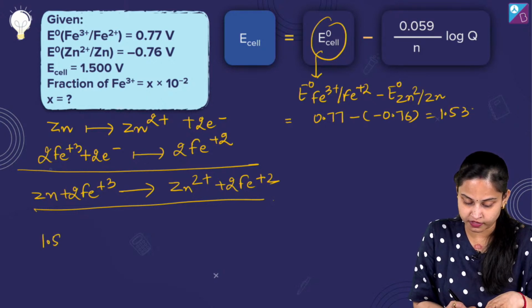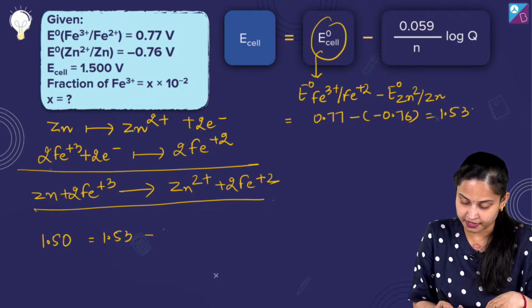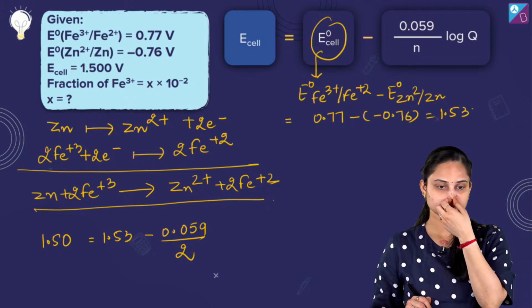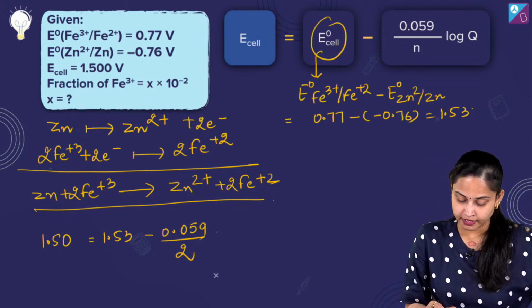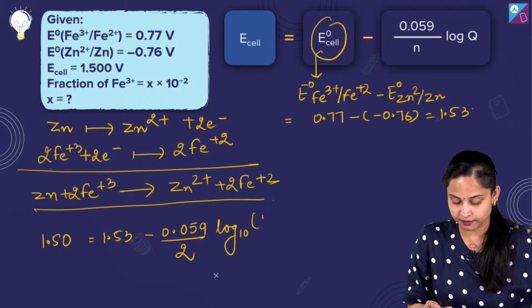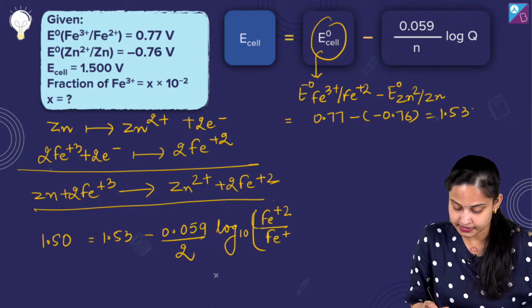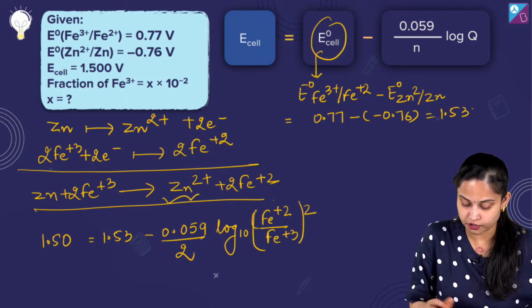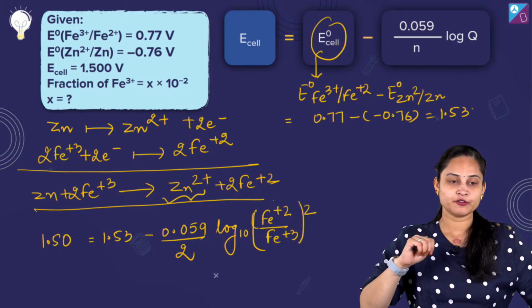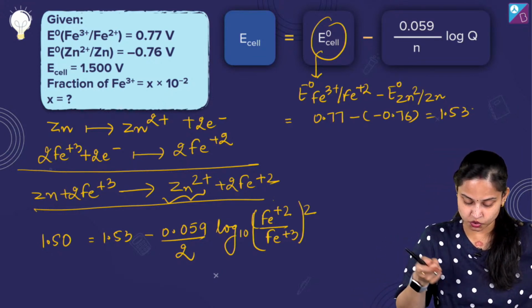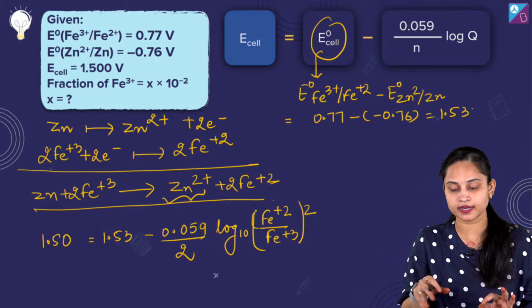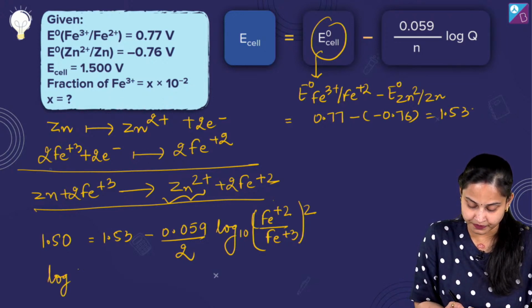It's 1.5 given to us, okay, which is equals to 1.53 minus 0.059 by 2, and it's log to the base 10, and it will be Fe2 positive upon Fe3 positive whole square. The concentration of Zn2 positive is 1, so I am ignoring it. Fine, done. Okay, so from here what we are going to get, it's log Fe2 positive by Fe3 positive.